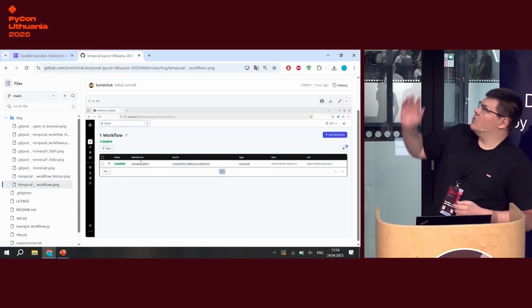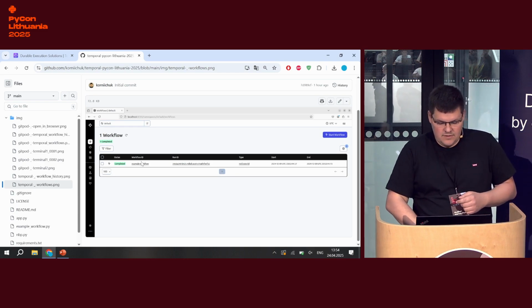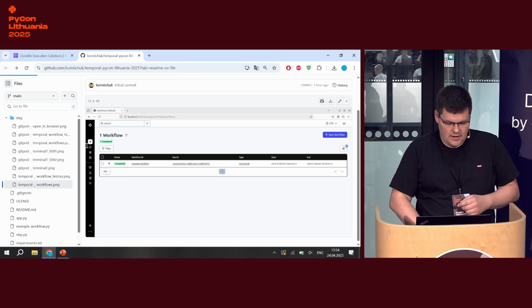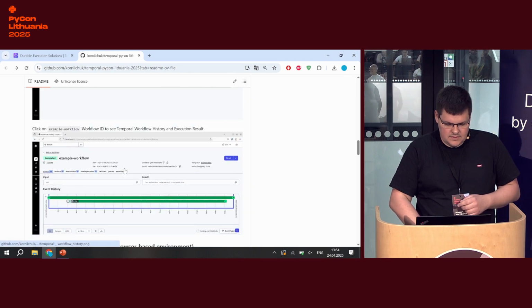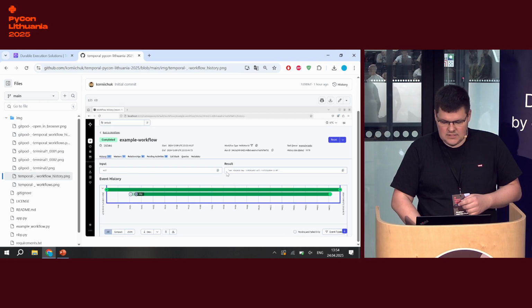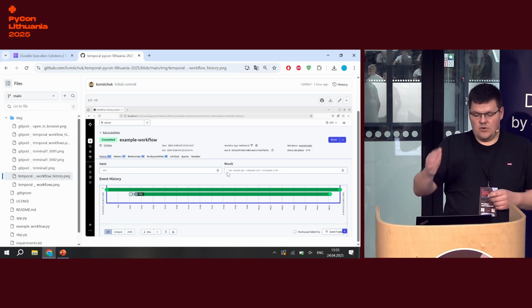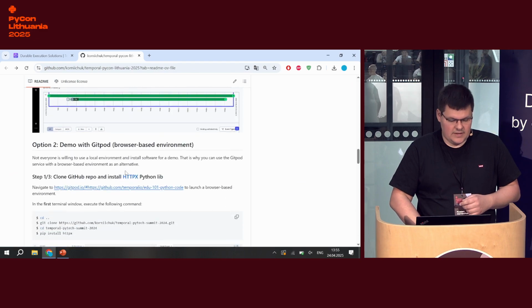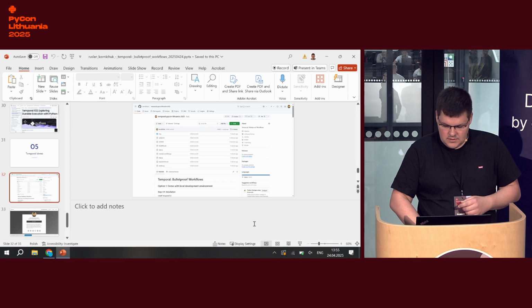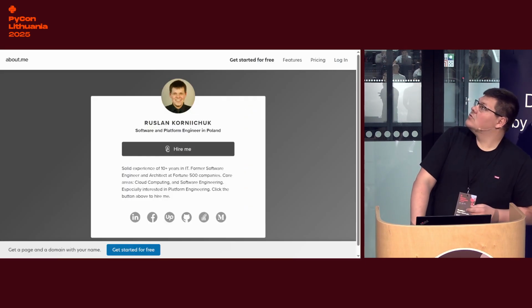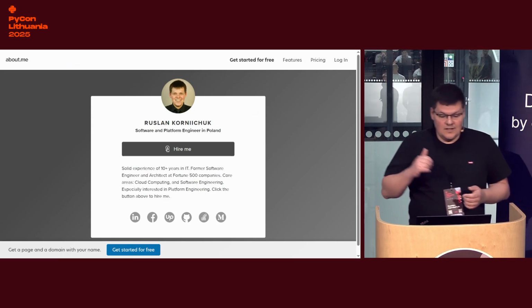And this looks like Airflow, for example. We have our workflow, and we can see executions. Next one, an image, like this one. We can see input, and we can see the result of this execution. And you can expect multiple executions. And the second option is for Gitpod. And let's quickly move back 2 slides. Yep, it even works.